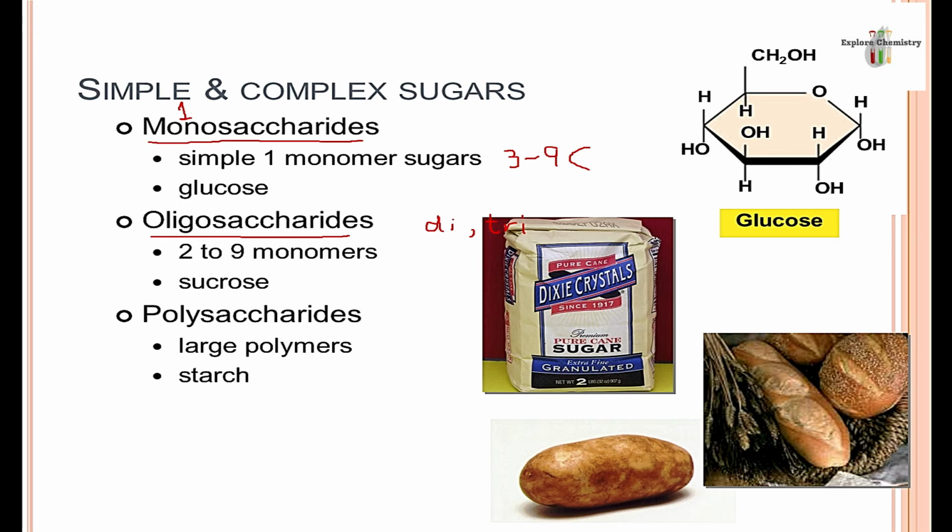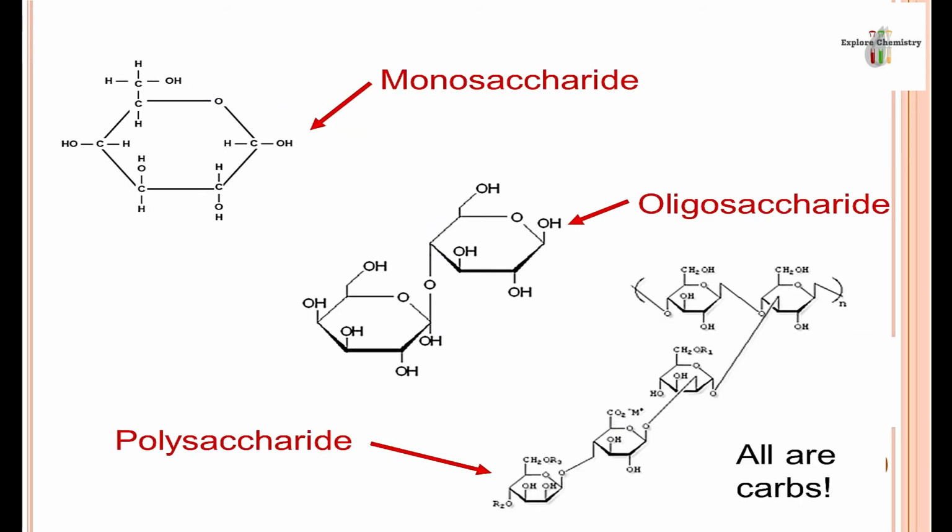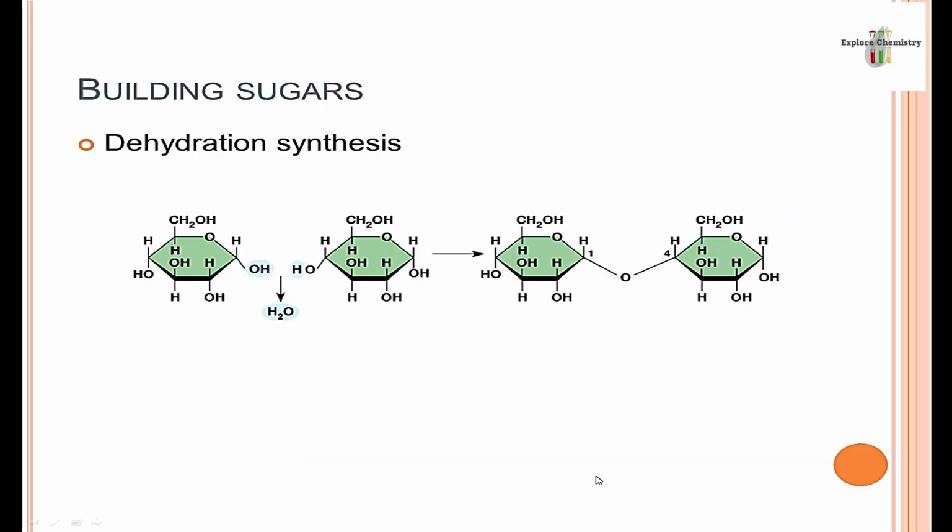An example is starch. Now we are going to see some more characteristics of these three types of carbohydrates. First, see this. This is a simple monosaccharide structure. Here you can see only one unit or one monomer is present. This one is an oligosaccharide or disaccharide. Here two monomers are connected through glycosidic linkage or ether linkage. This one is a polysaccharide. Here many monomers or monosaccharides are connected through glycosidic linkage, ether linkage. So this one is known as a polysaccharide, and all are carbohydrates.